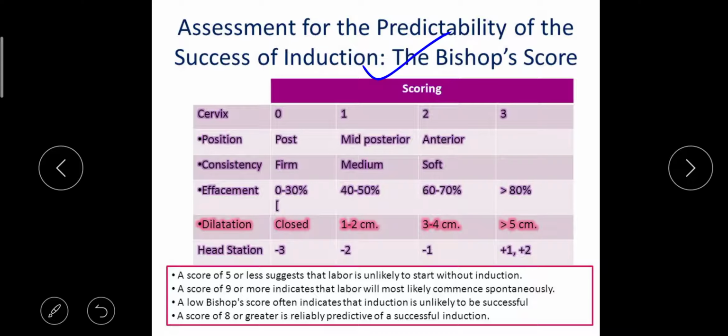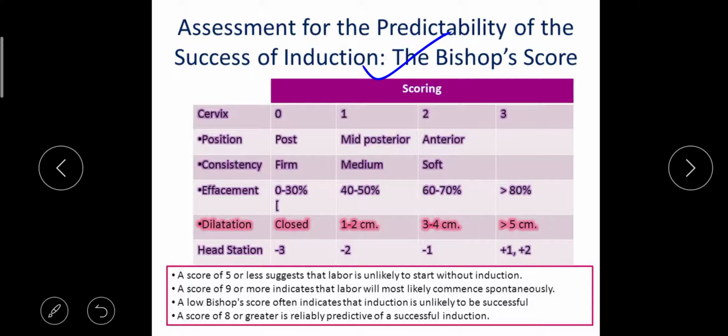So first, if the disposition is posterior, we'll give 0 score. If it is mid posterior, we'll give 1 score. If it is anterior, we'll give 2 scoring. Then we have to see the consistency. So if it is firm, we are going to give 0. If it is medium, we are going to give 1. If it is soft, we are going to give 2.